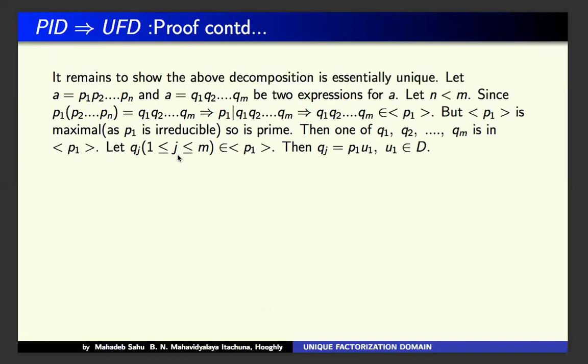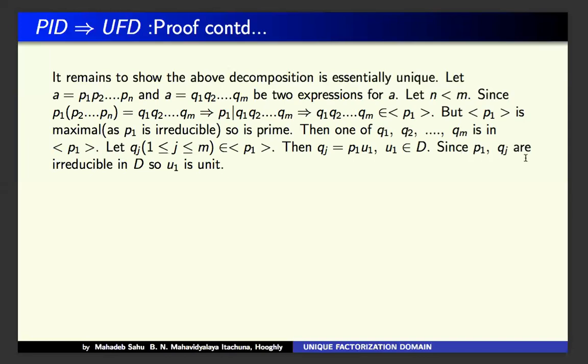So let us say Qj belongs to this prime ideal. Then we can write Qj equal to P1 into some U1, U1 belonging to D.